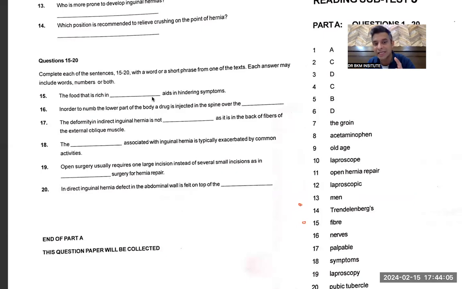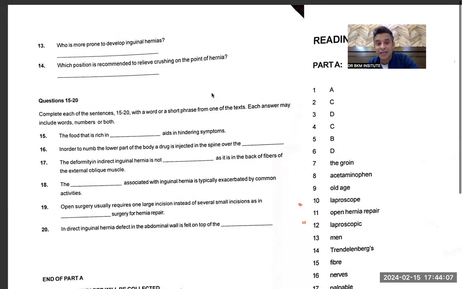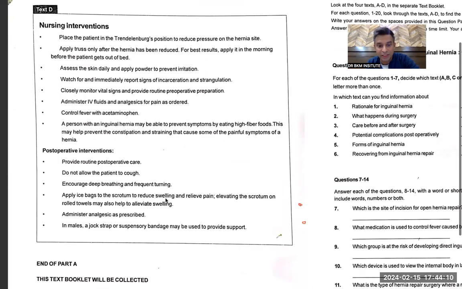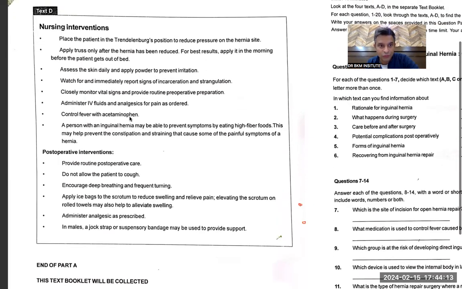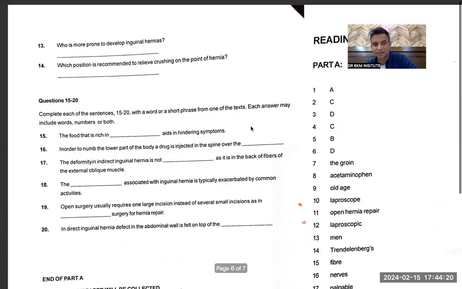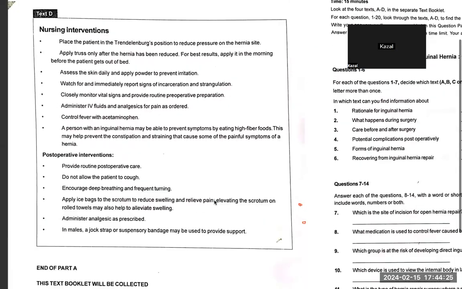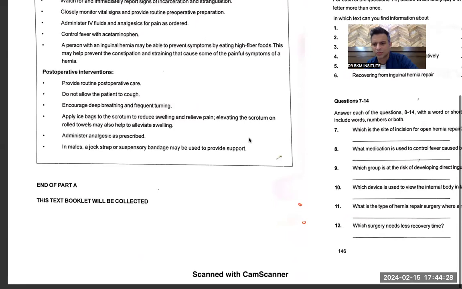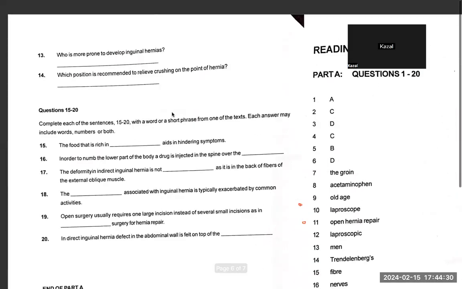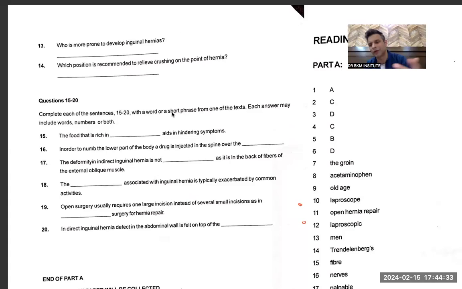The food that is rich in dash aids in hindering symptoms, alleviating symptoms. Food should be given in nursing interventions. So if food is given, eating high fiber food, right? That's the answer. High fiber food. But it should be high fiber foods. Sir, the question asks about the food that is rich in fiber. Yeah, now that makes sense. See, that also answers your question, Karuna ma'am, whether that S should be there or not.